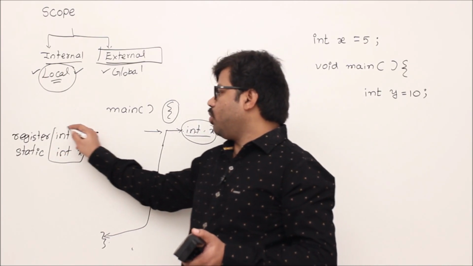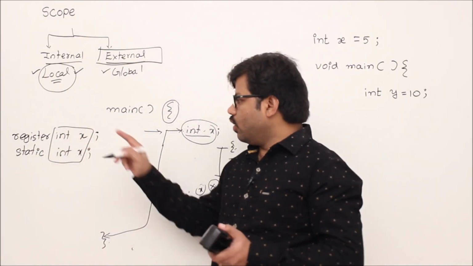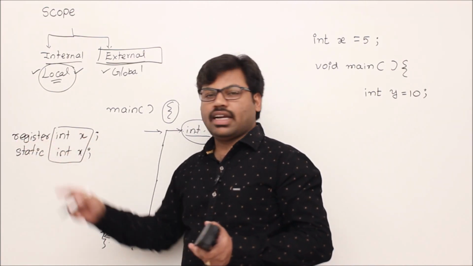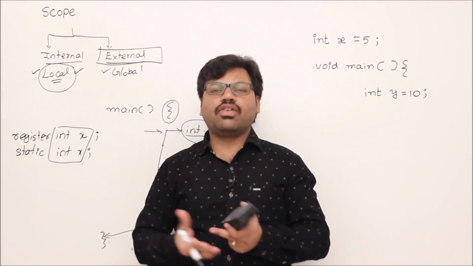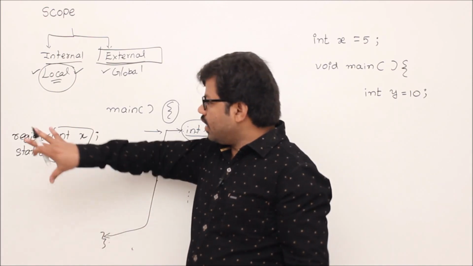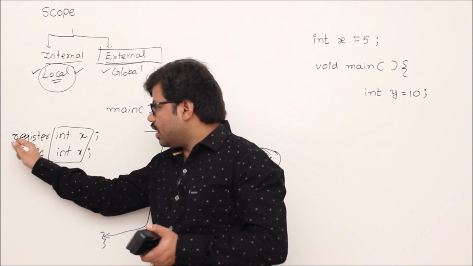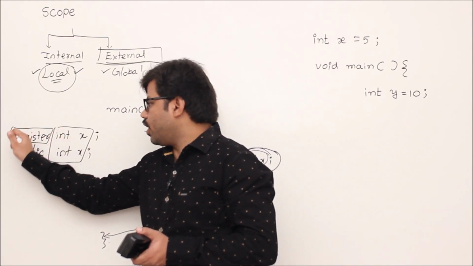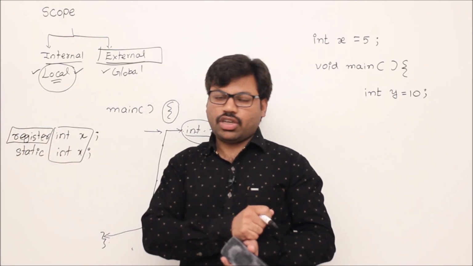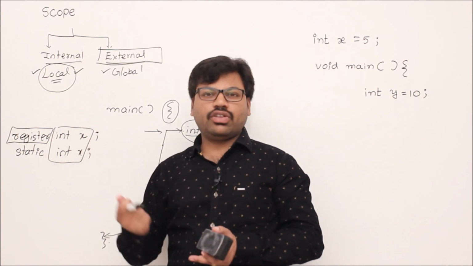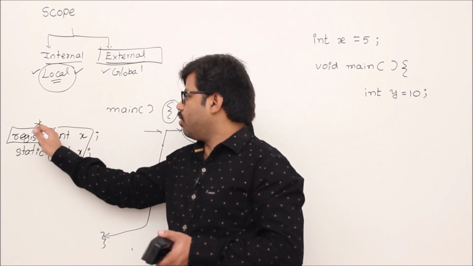If it is already a local variable and I add register or static, the definition of a local variable will not change. They are still called local variables. Remember one more thing, this register modifier you can use only with local variables. You can't use it with a global variable. I will tell you the reason. Now remember it.